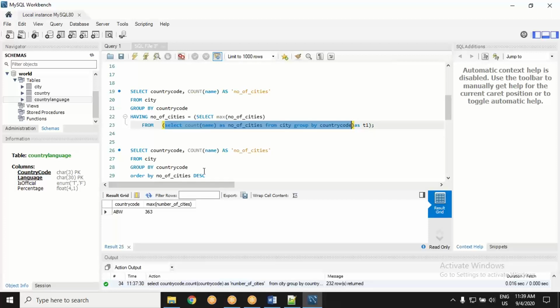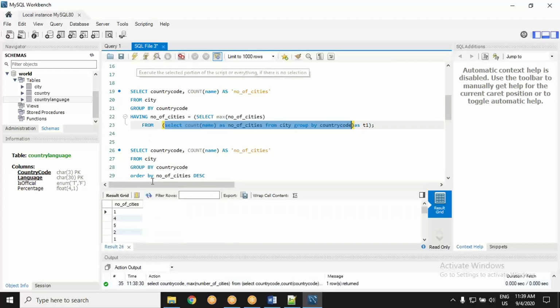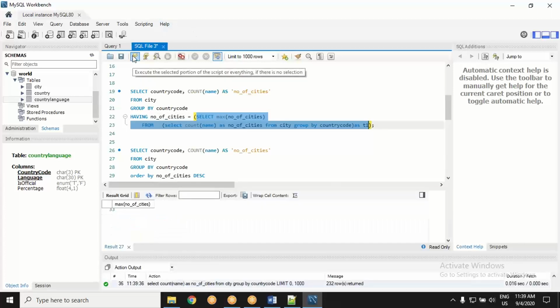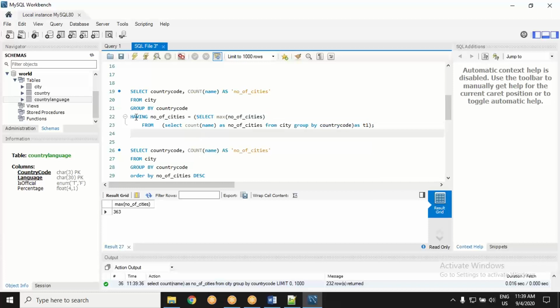So far, there is a nested query which counts the number of cities. Then they are saying having number of cities. How many number of cities? Max number of cities, which is 363. Now what are they doing?